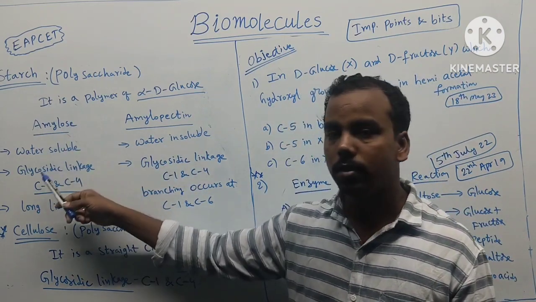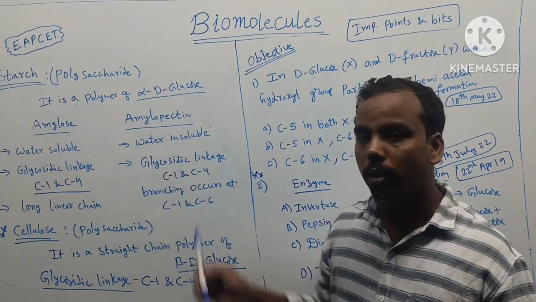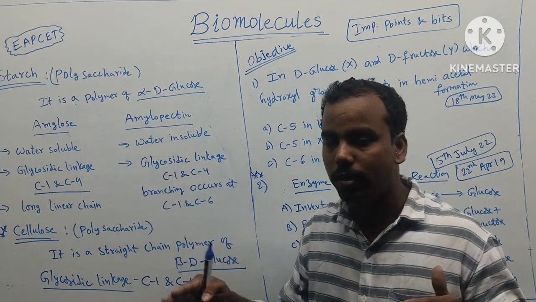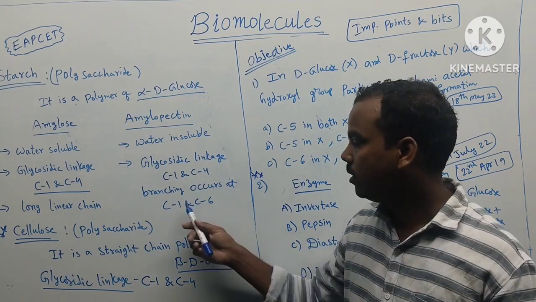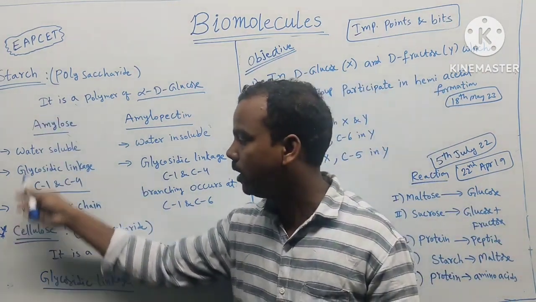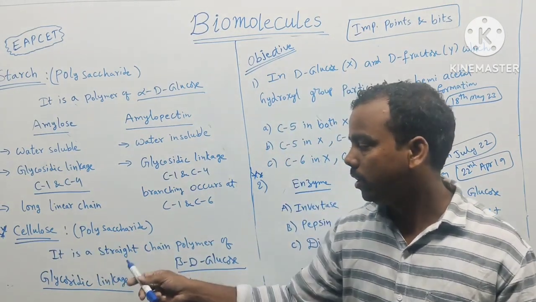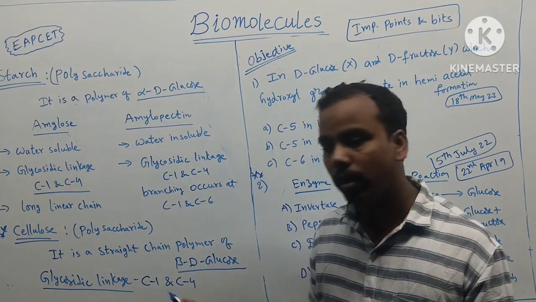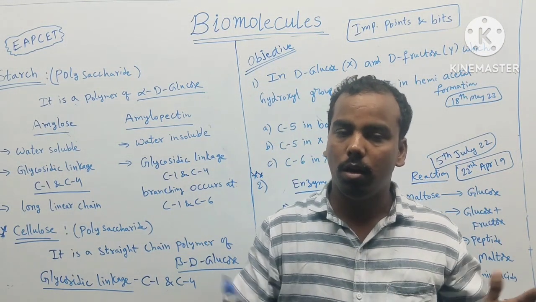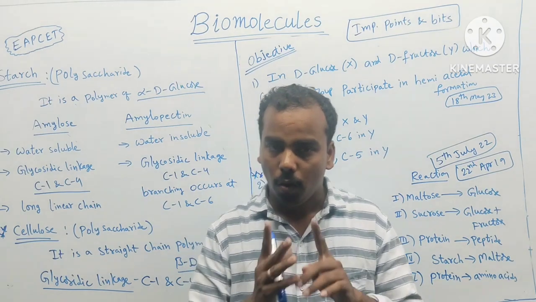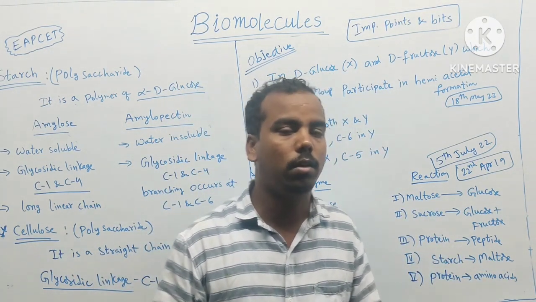Amylose contains glycosidic linkage between C1 and C4, and amylopectin contains C1 and C4 in the straight chain, but the branch starts from C1 and C6 branching. It is a linear chain arrangement. Next, cellulose is a straight chain polymer of beta D glucose, with glycosidic linkage C1 and C4. Remember, except sucrose, all the remaining have C1 and C4 glycosidic linkage. Only sucrose has C1 and C2. One is alpha D glucose, another is beta D fructose.